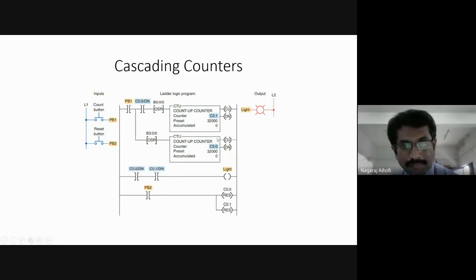As we can see here, we are using one counter, and another counter is used below the first counter. So two counters are used together. We'll see how it works, the working of this ladder logic program.